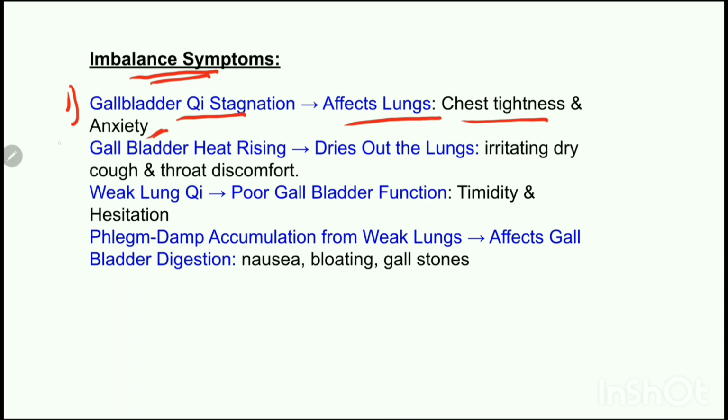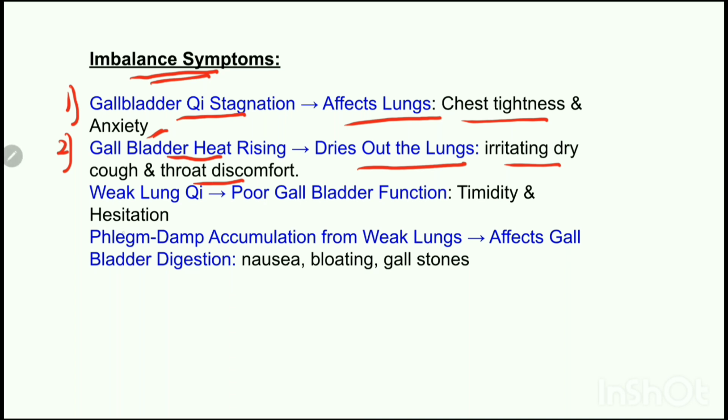The next pattern is when the gallbladder heat rises up, it dries out the lungs. When the lungs dry out, the person will have an irritating dry cough and throat discomfort. Other symptoms like hacking cough, sore throat, hoarseness in voice, bitter taste in the mouth, and insomnia will be noticed.